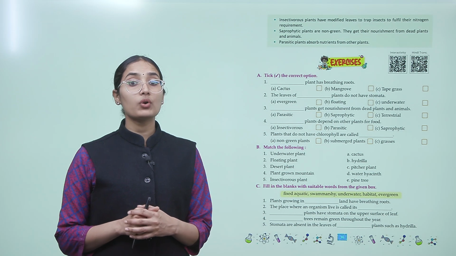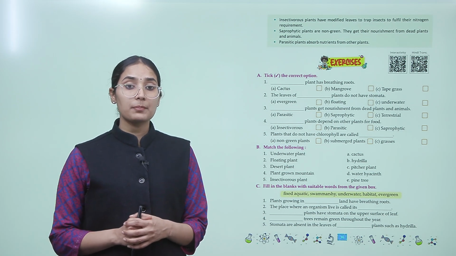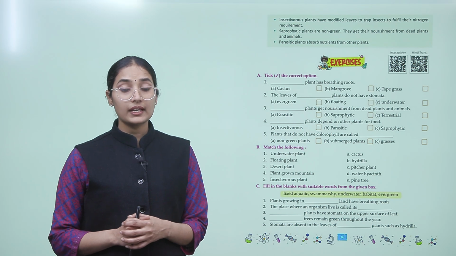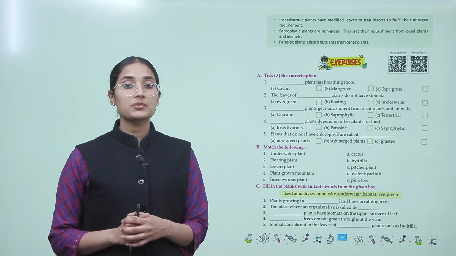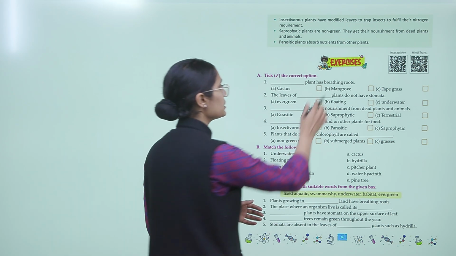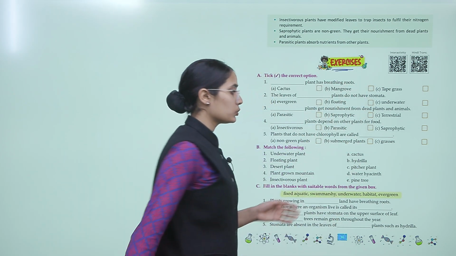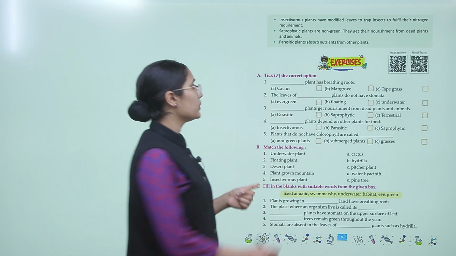Insectivorous plants have modified leaves to trap insects to fulfill their nitrogen requirement. Saprophytic plants are non-green. They get nutrition from dead plants and animals. Parasitic plants absorb nutrients from other plants. Now, let's get to the exercise part. Okay, so we will go through all the questions one by one. We will solve one part of each question and the rest you will do on your own.